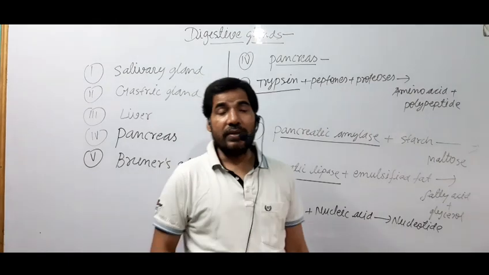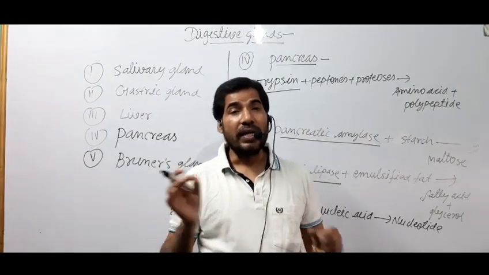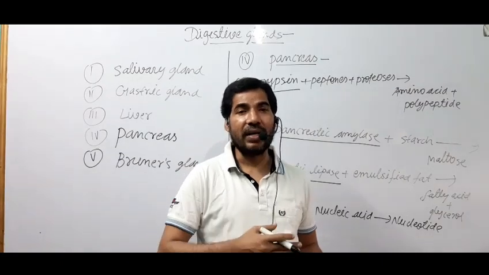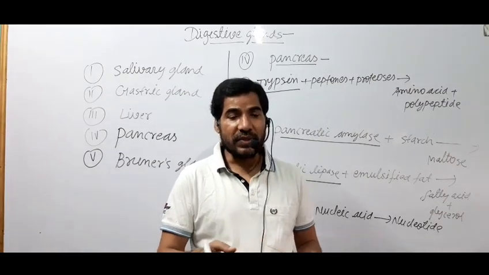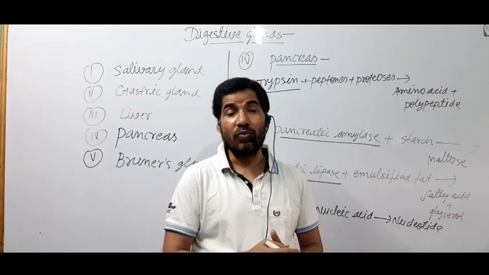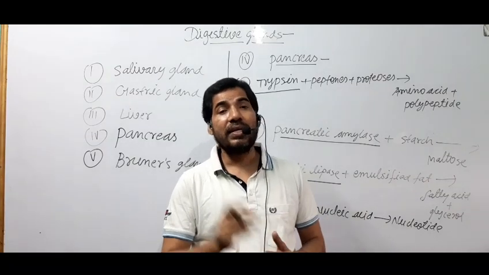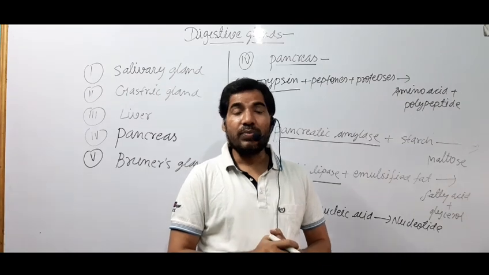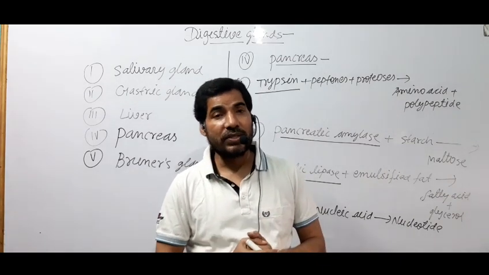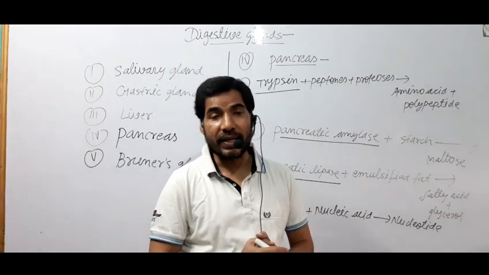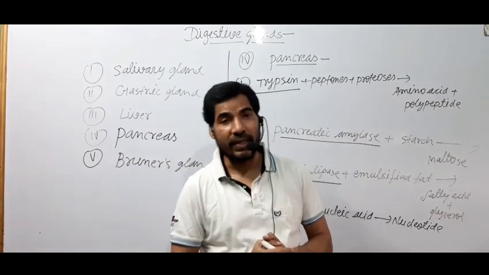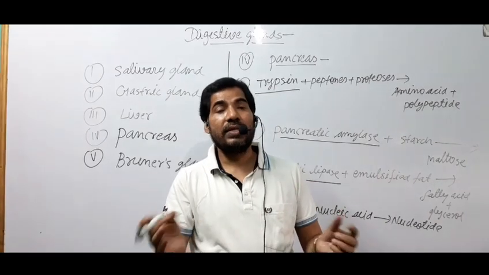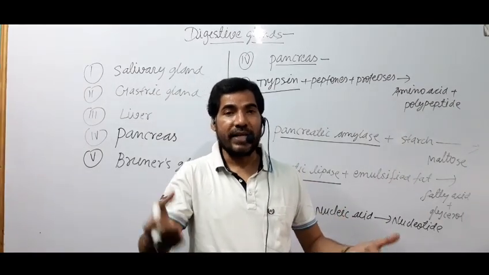Pancreas is a leaf-like structure which is present just behind the stomach, between the coiled structure of duodenum. What is duodenum? Duodenum is the first part of the small intestine. You should know a small intestine has three parts, in which first is called duodenum, second is called jejunum, and third is called ileum. But about this we have to study in detail in the next video.